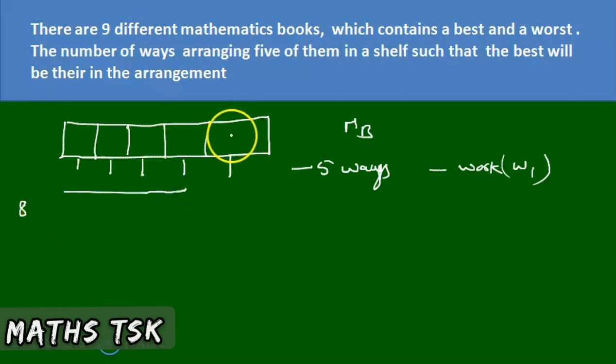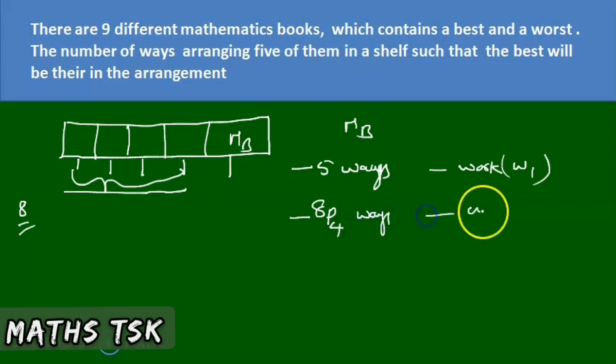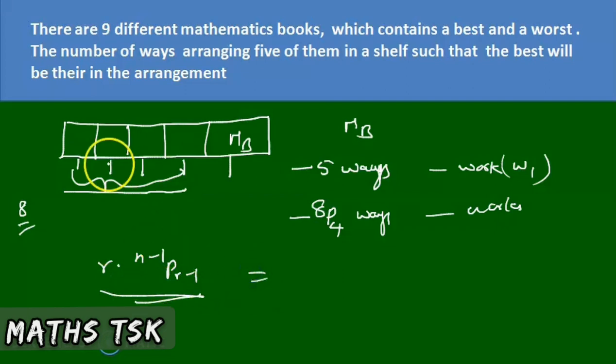Remaining 4 places, suppose MB is arranged here, we are left with these 4 places. We have left the 8 different books. It can be done in 8P4 ways. This is my second work. So look here, what we observed in the example, r into n minus 1 P r minus 1. This is the formula. Here n is 9, r is 5, so 9 minus 1 P r minus 1, that is 5 minus 1. So 5 into 8P4 is the answer.